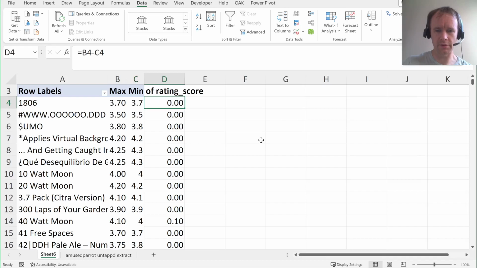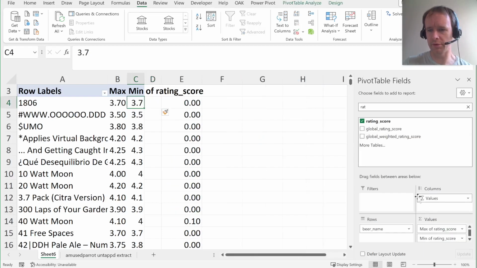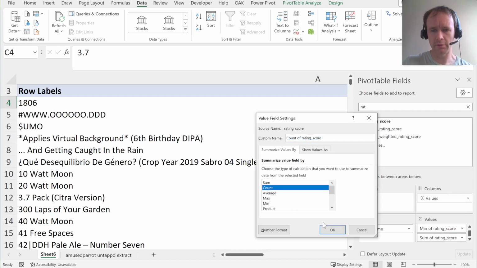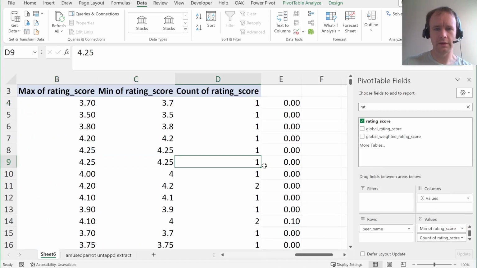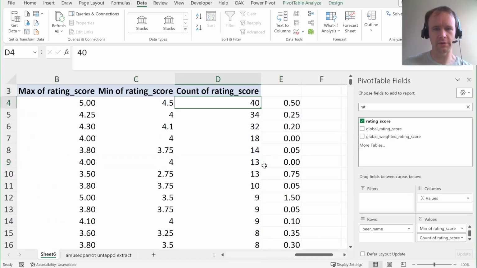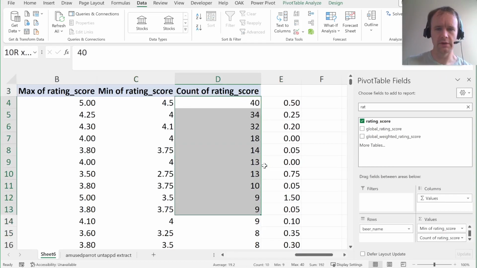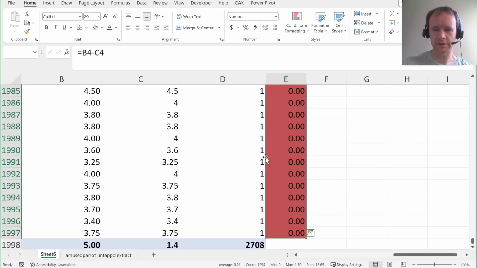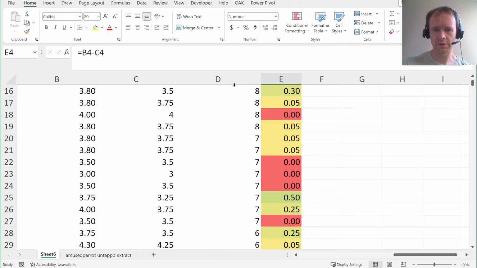And actually, sorry, I'm going to insert an extra column so that I can put in one more thing here, because this really only makes sense to look at for beers that have been drunk a bunch of times. So let's add in the count also. Boom, boom. And then we can sort descending by that. So here are the beers that have been drunk 10 to 40 times. And we could just do a quick scale to see what's...